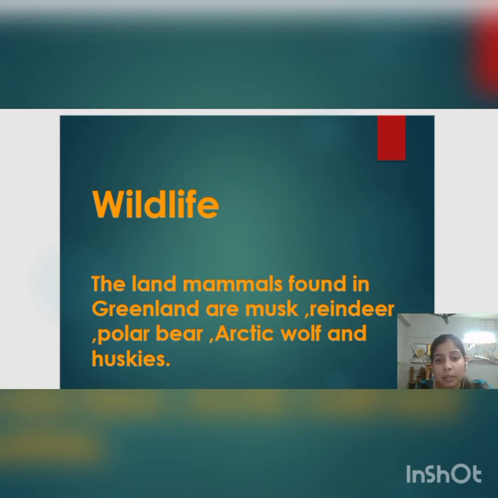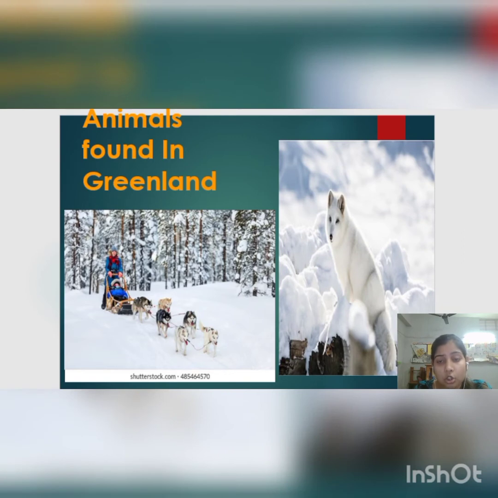The land mammals found in Greenland are musk ox, reindeer, polar bear, Arctic wolf and huskies. These animals can survive at this place because it is very cold, and these animals have their bodies covered with fur, so they can survive in the very cold climate.